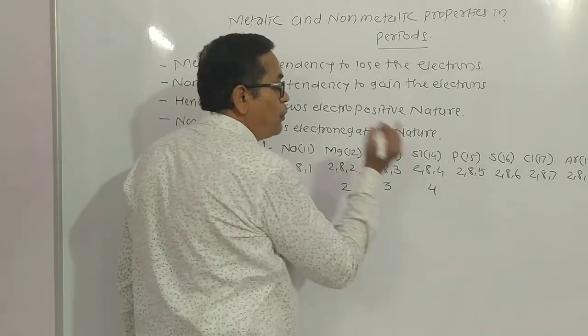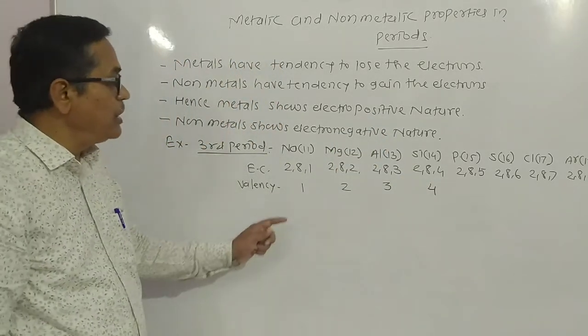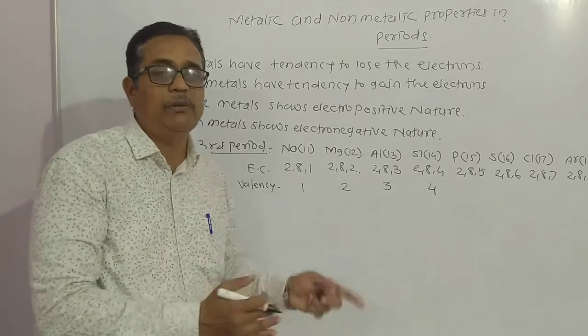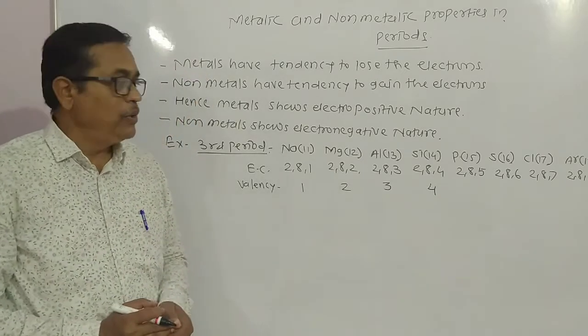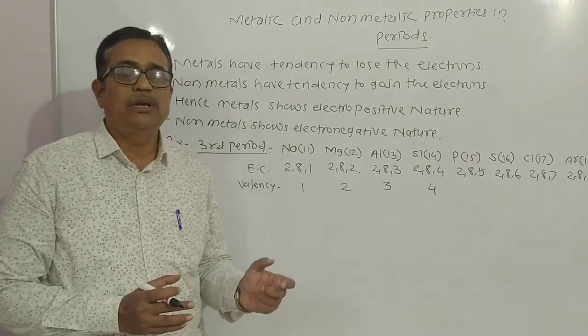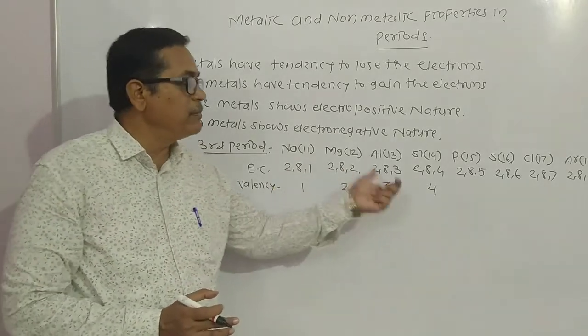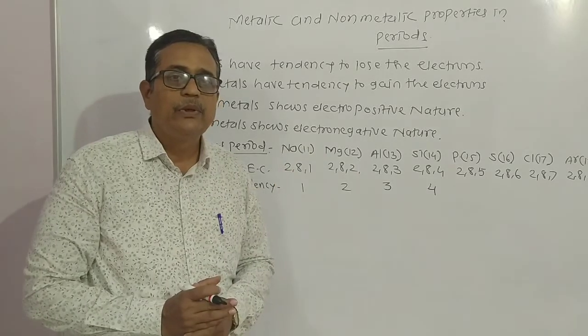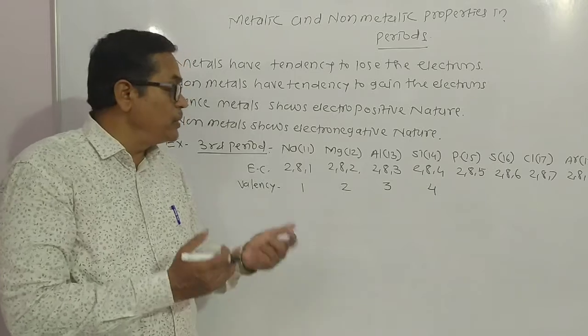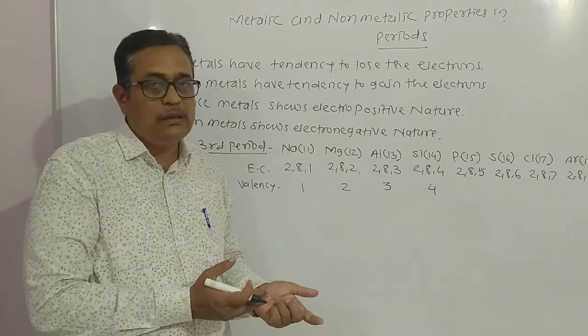Silicon have valency 4. Dear student, look here. Sodium can lose the 1 electron very easily from outermost orbit, because you know that the attraction between outermost orbit and nucleus is less in sodium as compared to aluminium. Aluminium takes more time to lose the 3 electron, but sodium can lose the 1 electron very easily.